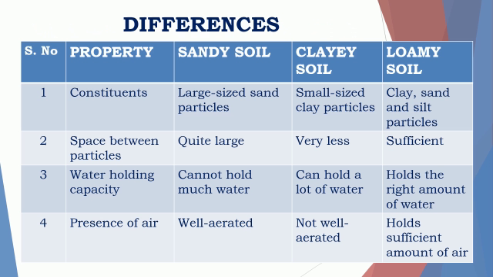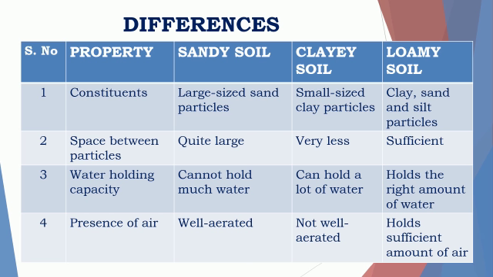Now we will study the differences between sandy soil, clayey soil and loamy soil on the basis of different properties. Now the first property, that is the constituents. Sandy soil has large sized sand particles. Clayey soil has small sized clay particles, whereas loamy soil has clay, sand and silt particles.